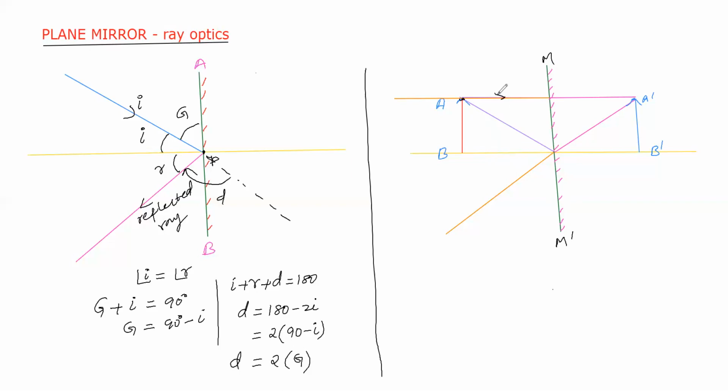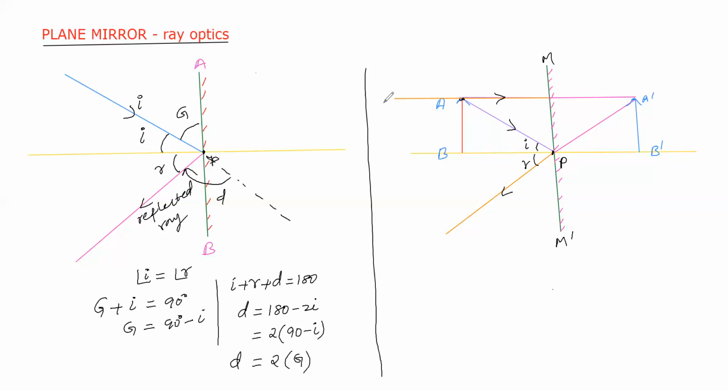We have taken two rays from the point A of the object. One ray is taken parallel to the normal line. Another ray strikes at the point P. Now the angle of incidence is equal to the angle of reflection. From A we have taken a light ray. According to the second law of reflection, the angle of incidence is equal to the angle of reflection, so this light ray reflects. Here another line we have taken that is parallel to the normal line. For this, the angle of incidence is 0, so the reflected light retraces its path.